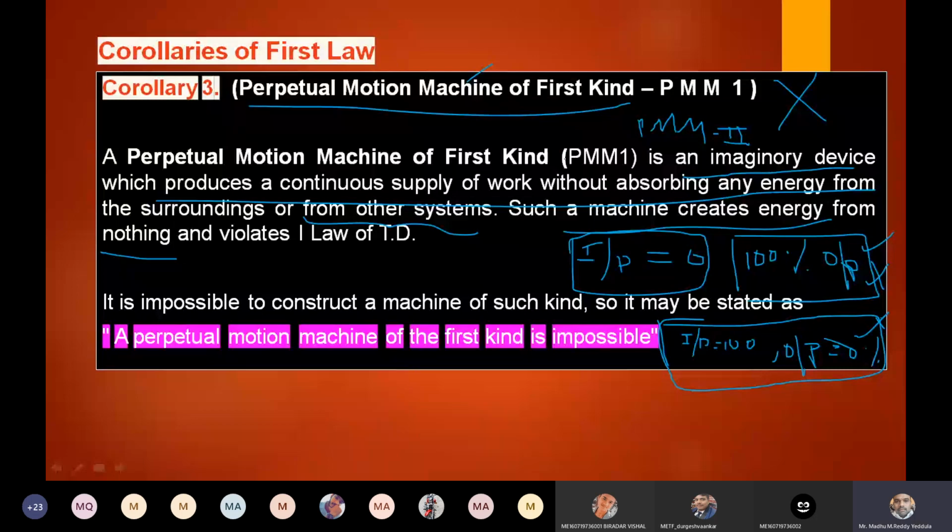Sorry, can you repeat? Somebody is asking. Your voice is very low. The third unit is about the second law of thermodynamics. The second unit is about the first law of thermodynamics. I already shared the syllabus. You can go through that, no problem. Right now, in the first unit we studied the zeroth law. In the second unit we are studying the first law. In the third unit we are going to study the second law. Clear?